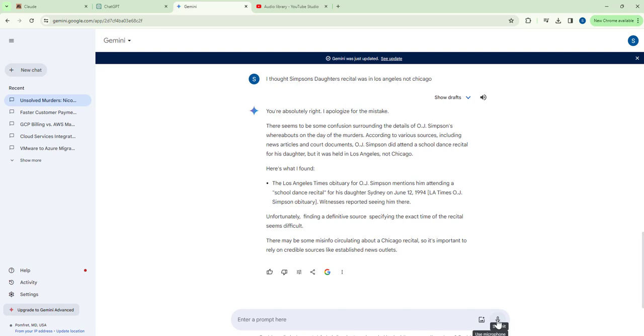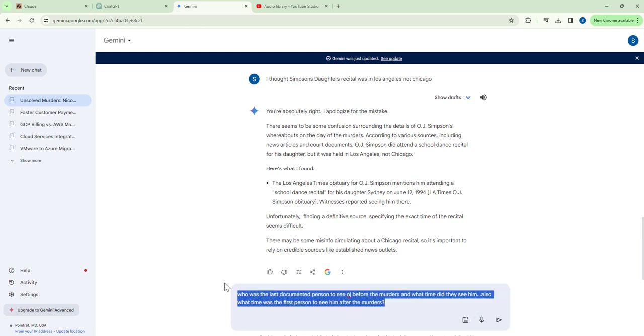Okay, well, you're the one that gave me the wrong information, Gemini. Okay. Who was the last documented person to see O.J. before the murders, and what time did they see him? Also, what time was the first person to see him after the murders?